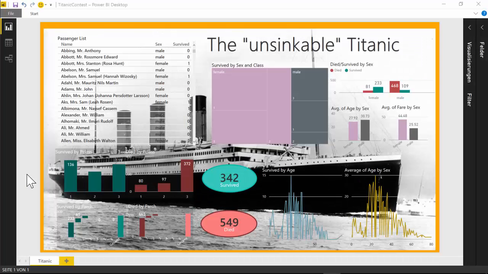We are here within Power BI. We can see my report which I created about the unsinkable Titanic. This report is using parts of the passenger data which is publicly available.